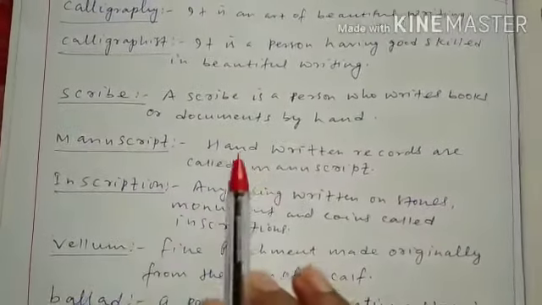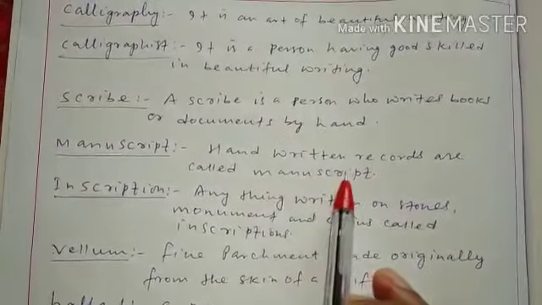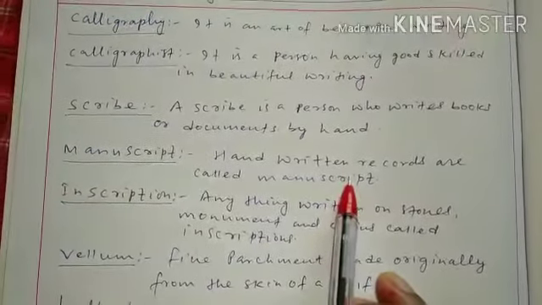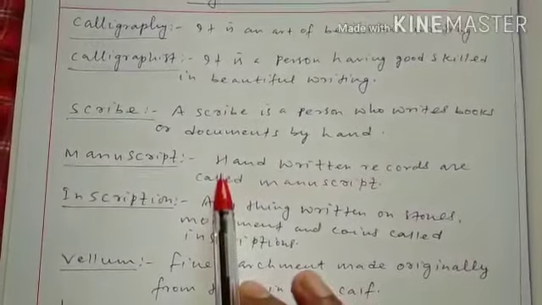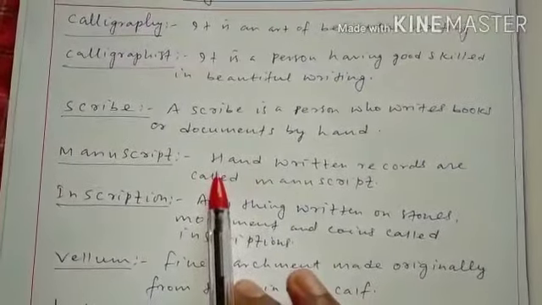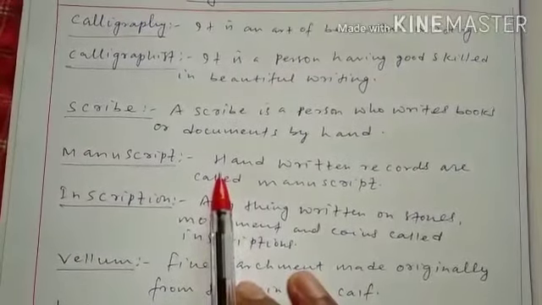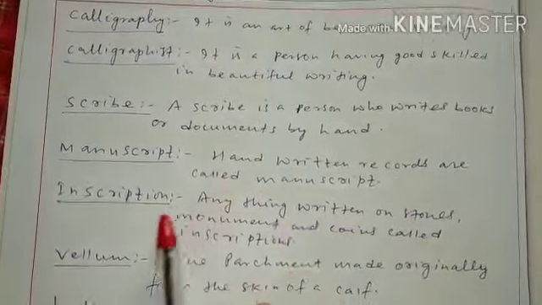Manuscript. Handwritten records are called manuscript. Whenever we have any handwritten records, that is called manuscript. This word has come from manual plus script. Manual means by hand, script means evidence. Any written evidence in the form of handwritten, this is called manuscript.